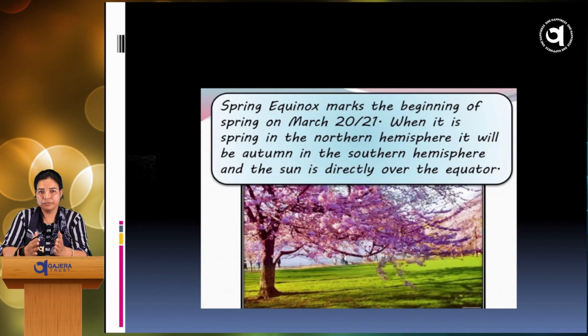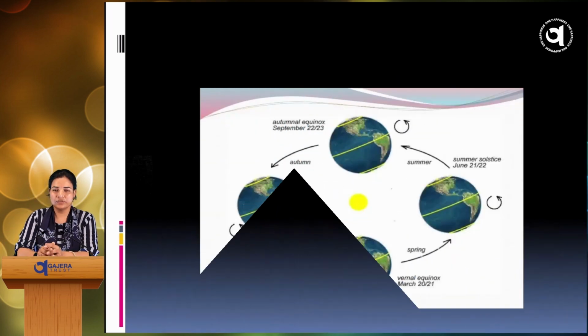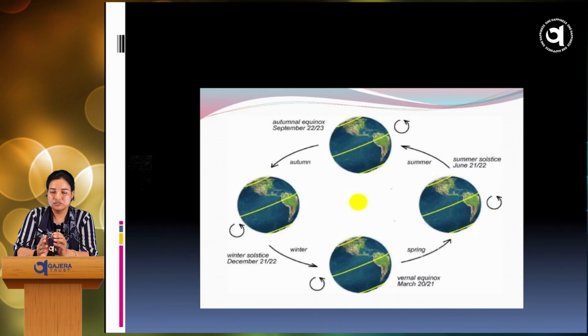Spring equinox marks the beginning of spring on March 21st. When it is spring in the northern hemisphere, it will be autumn in the southern hemisphere, and the sun is directly over the equator. Autumn equinox marks the beginning of autumn on September 22nd and 23rd. When it is autumn in the northern hemisphere, it will be spring in the southern hemisphere, and the sun is directly over the equator. So we can understand with this picture the four main characteristic positions of the Earth, which are responsible for the summer and winter solstices and the spring and autumn equinoxes.